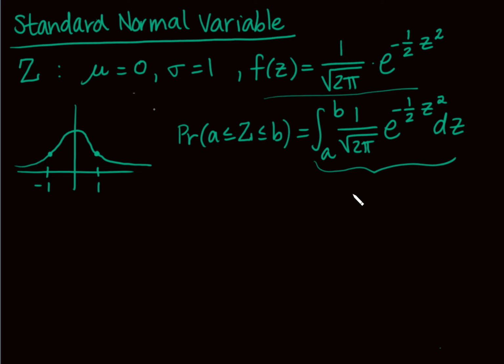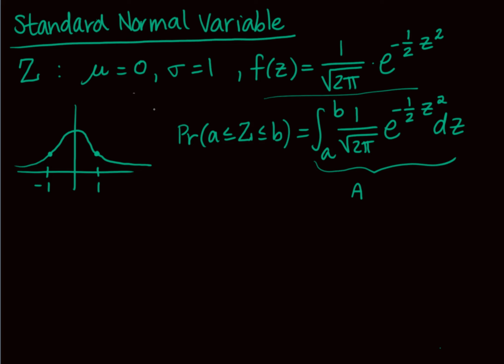So remember what this is. This is just the area under the curve, maybe from A to B, under this curve right here. So what we do instead is we say, okay, I'm going to define this function A. Oh, I need that to be a little z.